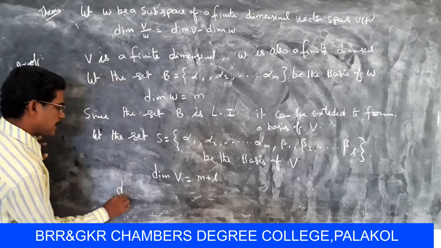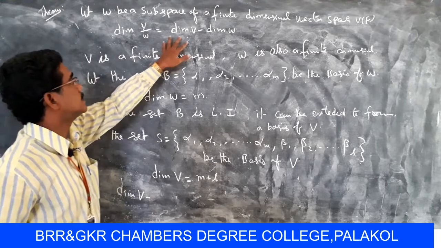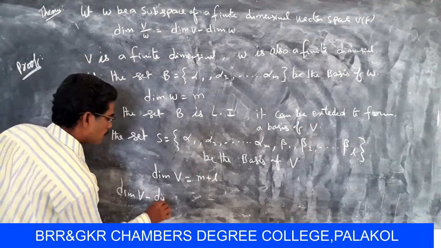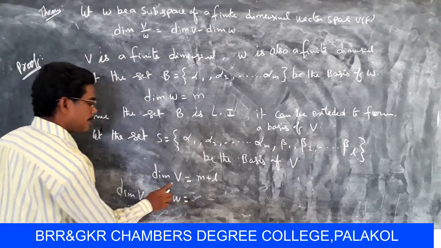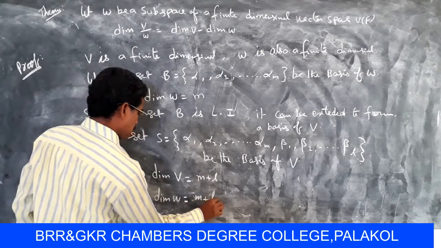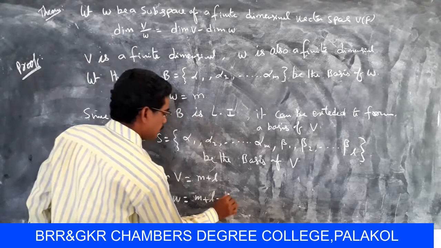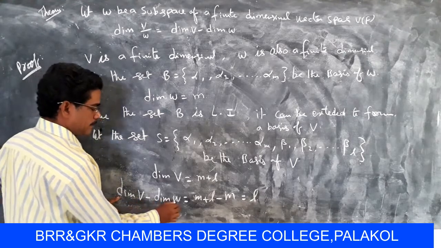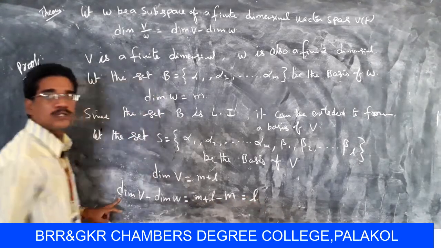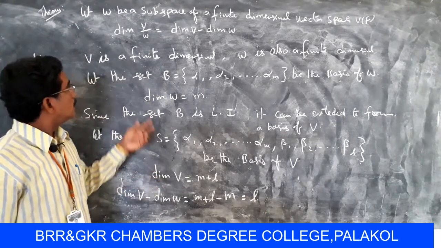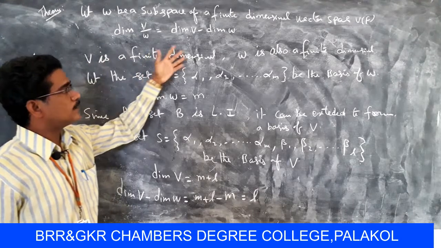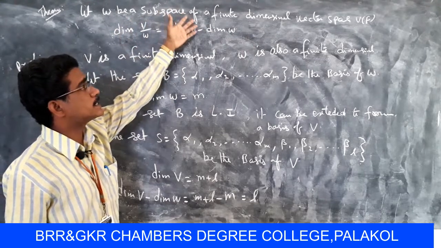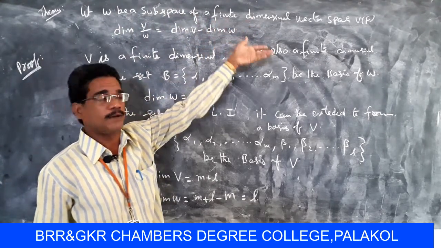Now dimension V minus dimension W equals m plus L minus m, so finally it is L. So dimension V minus dimension W equals L. Here V is finite dimensional, then W is also finite dimensional, since W is a subspace of a finite dimensional vector space V(F).